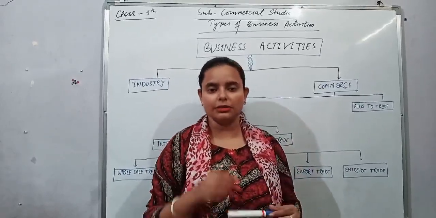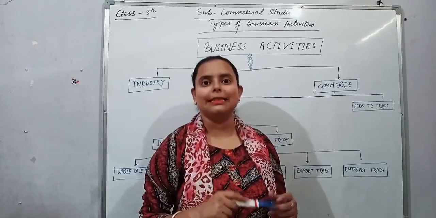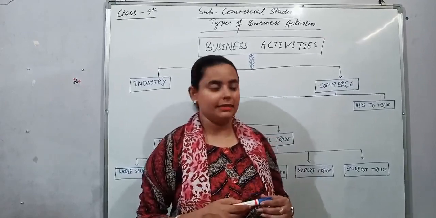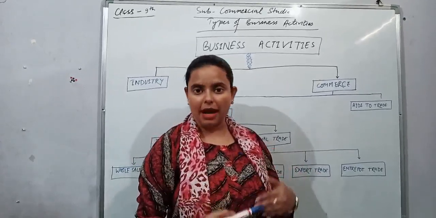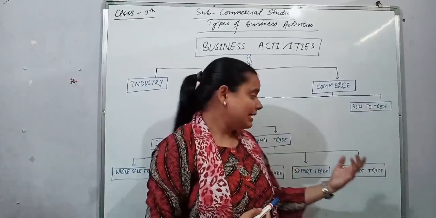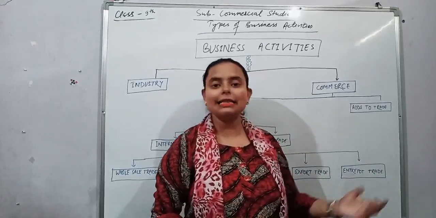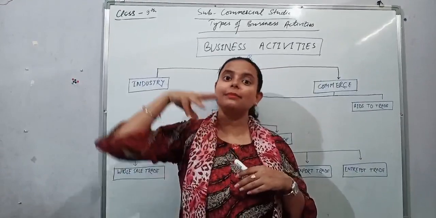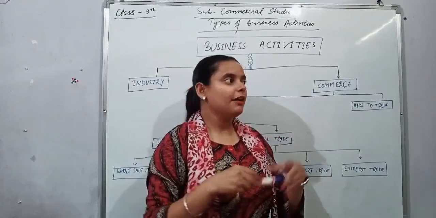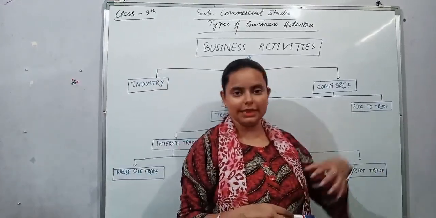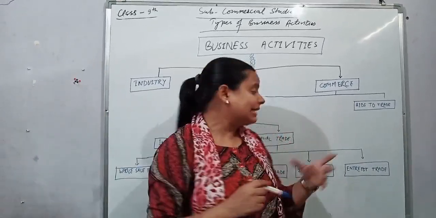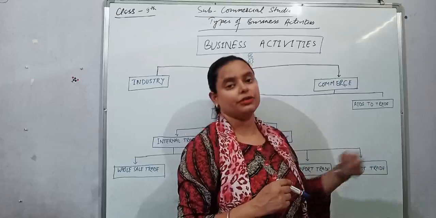For example, what do we mostly export? We mostly export tea and spices from our country to them. Next is interport trade. In this, what do we do? We take things from one country and then we sell them to others. For example, I have taken things from one country and I am going to sell them to some other country. That type of trade is known as interport trade.